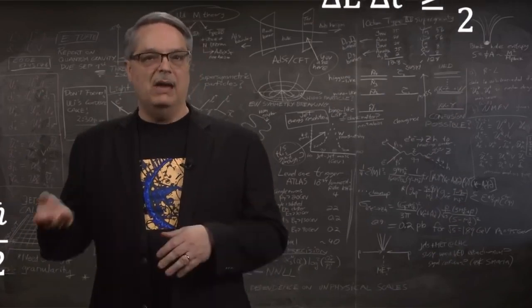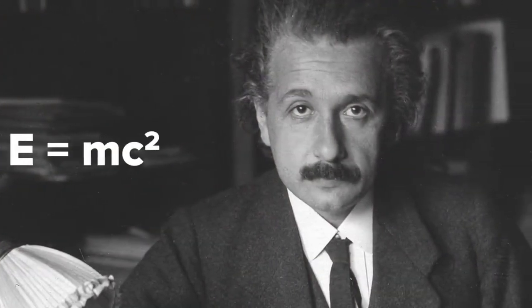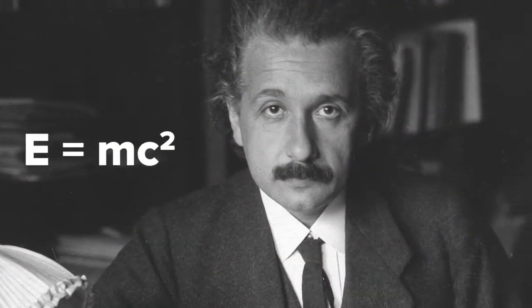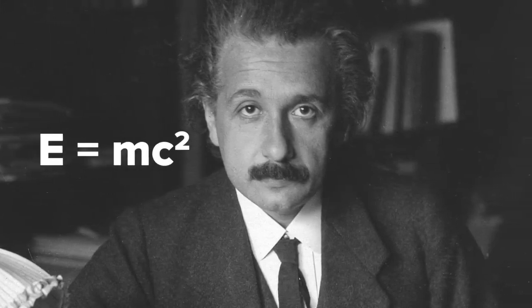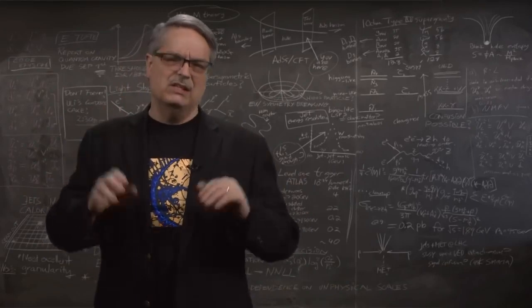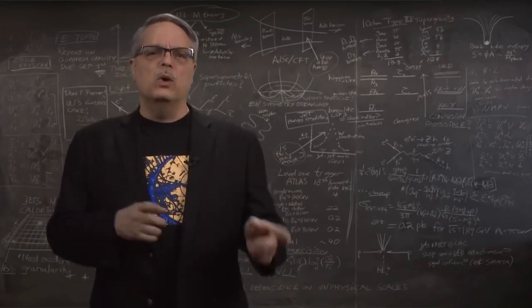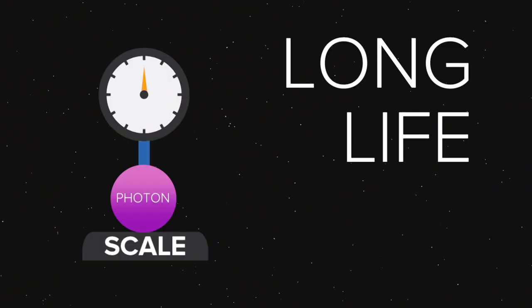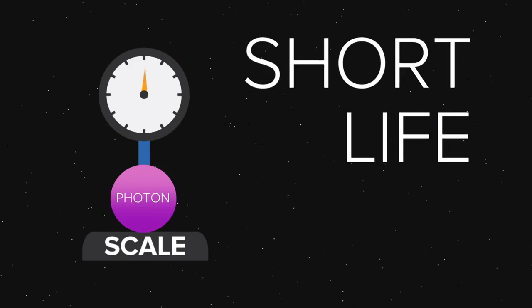And since energy and mass are connected via Einstein's equation E equals mc squared, that means a particle's mass can also differ from what's expected. So that's a lot to get your head around, so let's just take a step back. Basically, what this is saying is that while a photon has zero mass, if the photon participates in an interaction that takes a very short time, for that split second, the photon might have a mass.